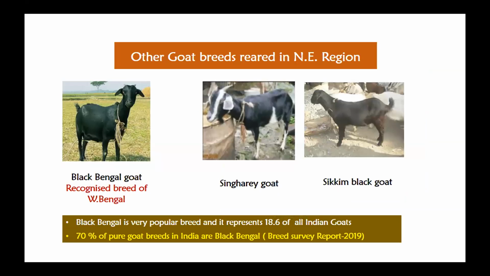In Manipur, we have some nondescript Manipuri breeds that are yet to be recognized. Then, among the other breeds reared in the Northeast region, Black Bengal is reared in almost every part of the Northeast; it is widely reared. As we all know, Black Bengal is a very popular breed, representing 18.6% of the Indian goat population, and 70% of the pure goat breed in India is Black Bengal. Other breeds include the Singhari goat, found only in Sikkim, and the Sikkim Black goat, also found in Sikkim. These are the breeds mainly reared in the Northeastern region.